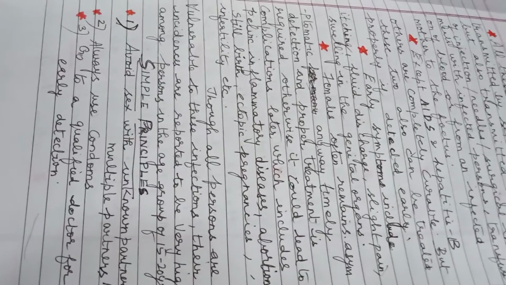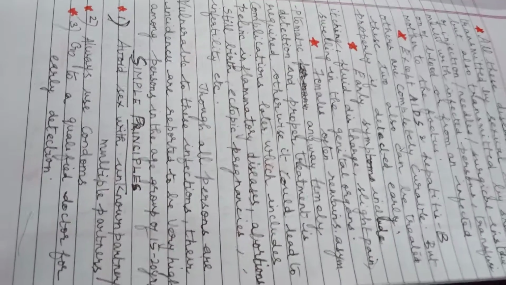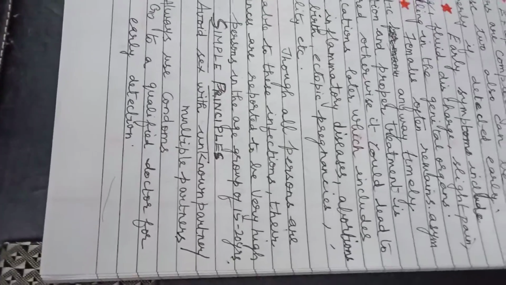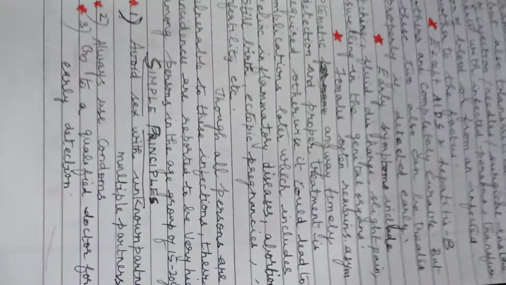So, as individuals, we have to follow certain simple principles to avoid these kinds of sexually transmitted diseases. We'll see some of the principles. Avoid sex with unknown partners or multiple partners, and always use condoms, and go to a qualified doctor for early detection. That is very, very important. With any of the symptoms, we have to immediately consult a physician. We must not feel shy or something like that. Okay, that's all about these sexually transmitted diseases.